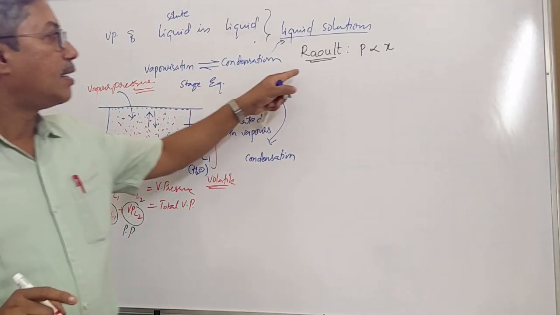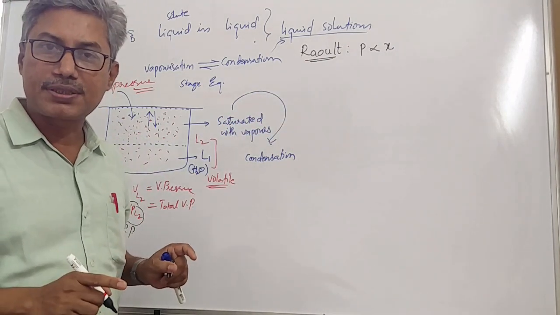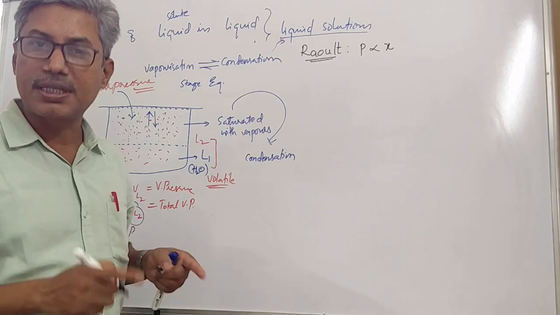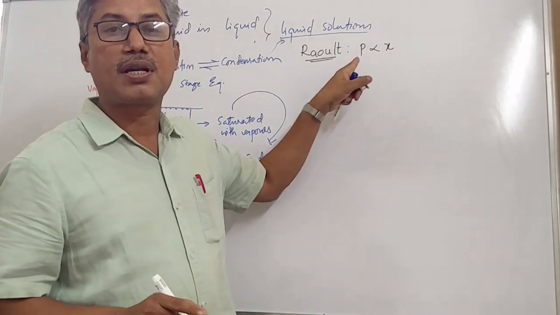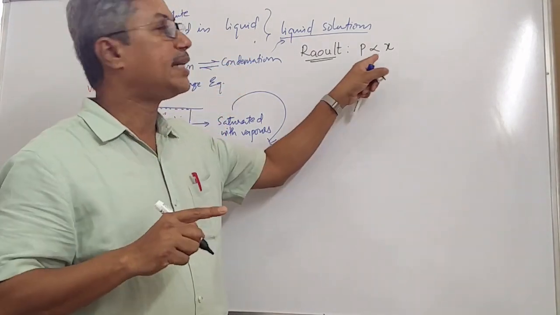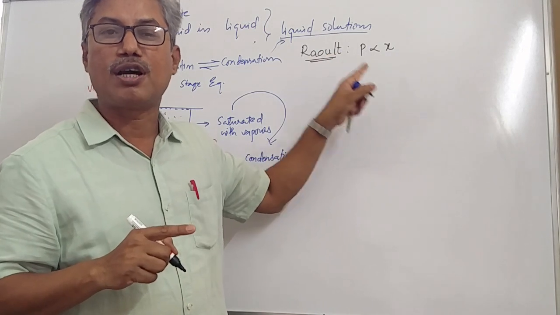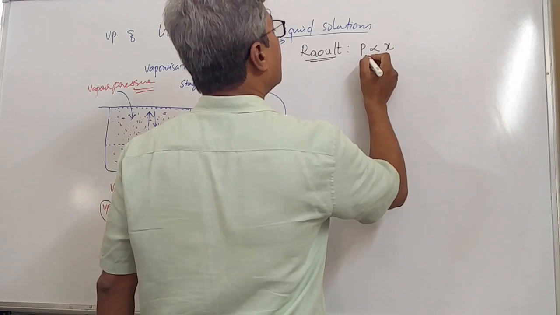See students, he gave one quantitative relationship between vapor pressure of the component in the mixture and its mole fraction. It says that vapor pressure of the component in the mixture above the liquid is directly proportional to mole fraction of the component in the solution. Is it clear, students?